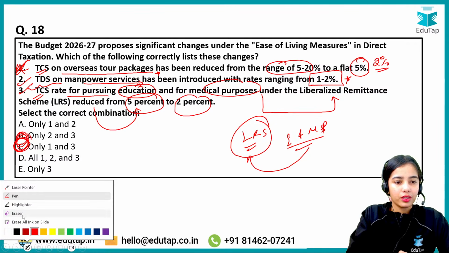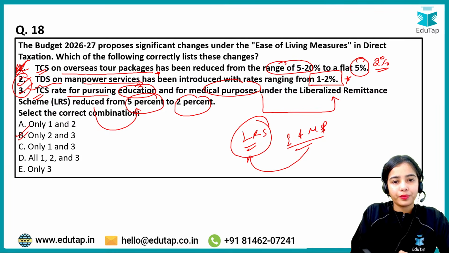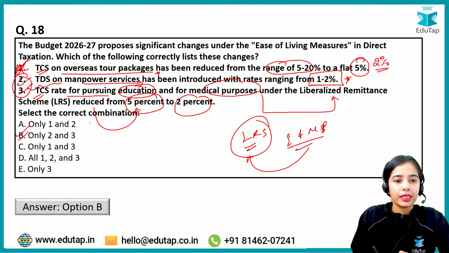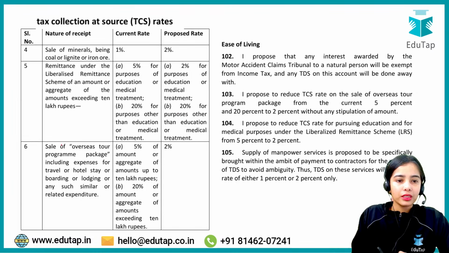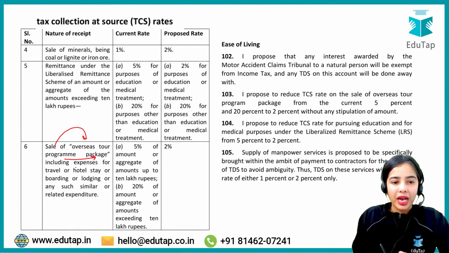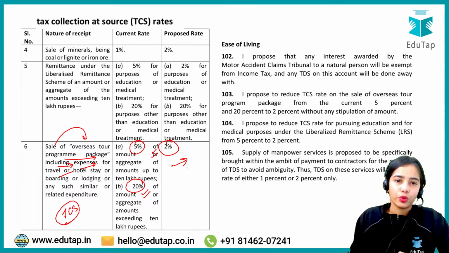Okay, because the first is wrong. The second and third are correct. So this is the idea. B is the answer. The first is wrong because it is not a flat 5%, it is a flat 2%. So remember, on the sale of overseas tour program packages, including expenses for travel, hotel and such, the tax collected at source was either 5% or 20%. Now it has been reduced to only a flat 2%.